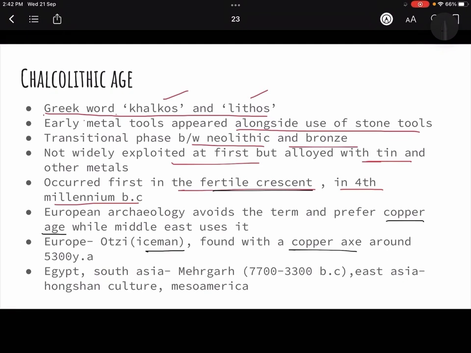Other than Europe, we found it in Egypt. In South Asia, Mehrgarh. Now Mehrgarh is a very important location, so just keep this in mind. We will read more about it in detail when we go to Indian anthropology. This was also one of the options in one of the preliminary exams.